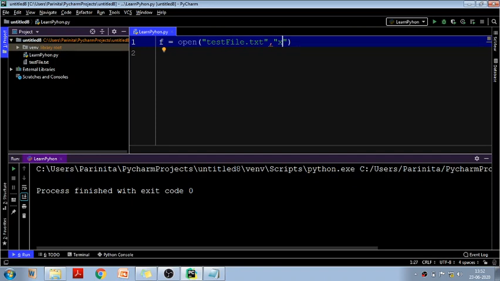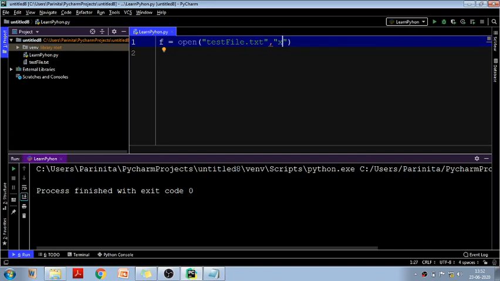Many people think that there are only 3 modes, read, write and append, but no, we have this fourth mode also, that is X. X is used to create any file. So whenever you write f equal to open test file.txt comma X, by X you are telling the compiler that a file of this name is not already present and I want to create it, and that's why I am using the X mode.